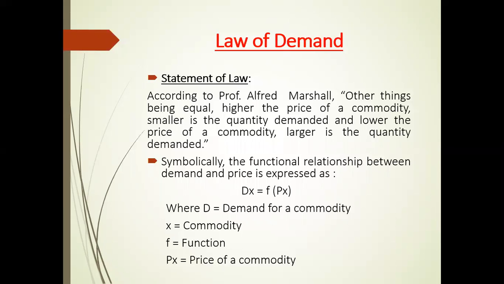Symbolically, the functional relationship between demand and price is expressed as: demand for X commodity is a function of price of X commodity, where D stands for demand for a commodity, X stands for commodity, F stands for function, and Px means price of a commodity.